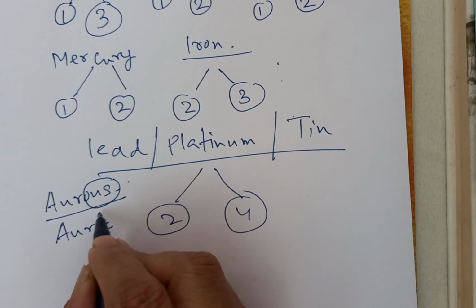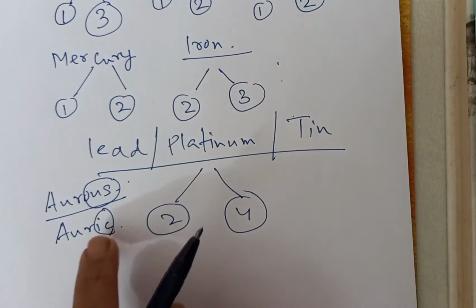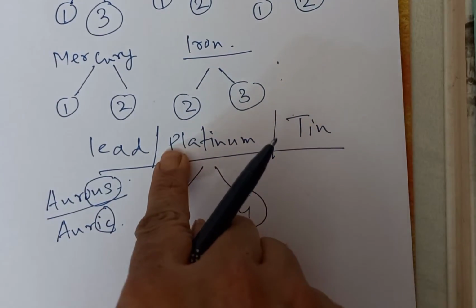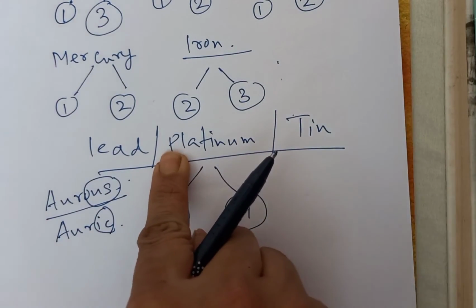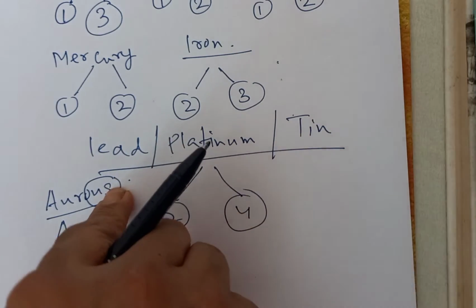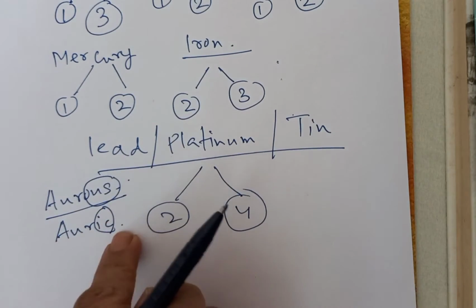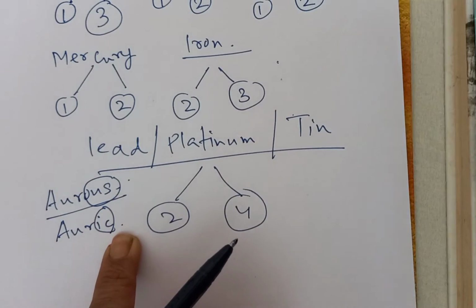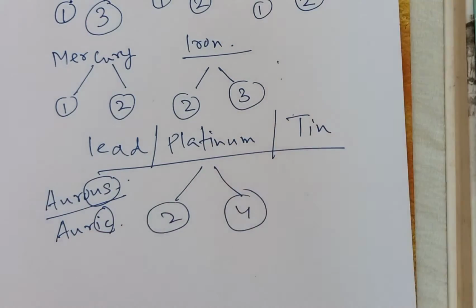That means we are adding another suffix in case of higher valency, that is ic. So in case of lower valency we add the suffix ous, and in case of higher valency we add the suffix ic.